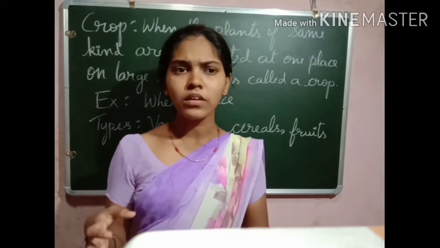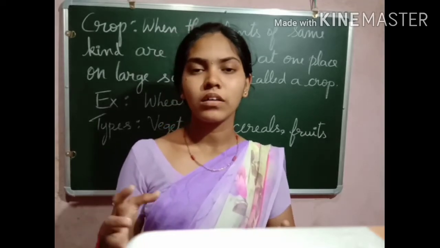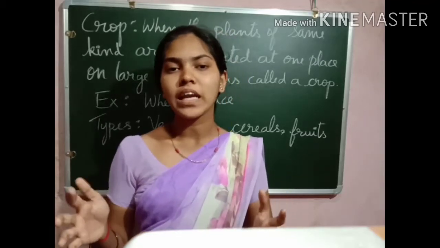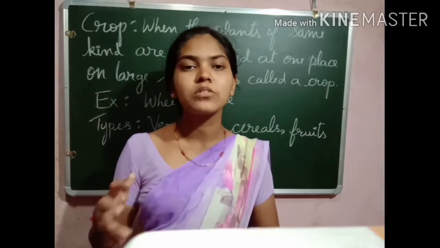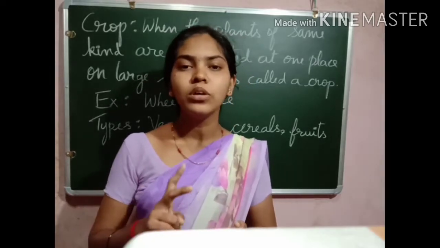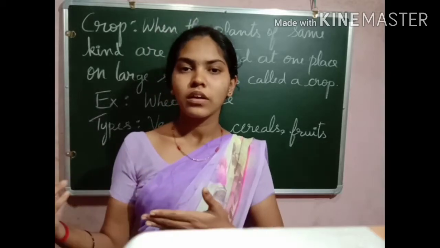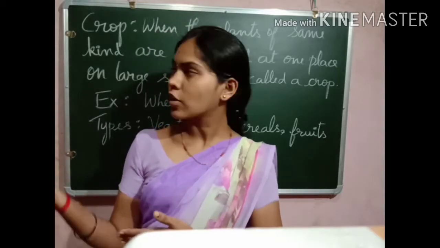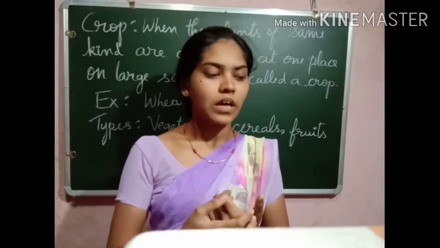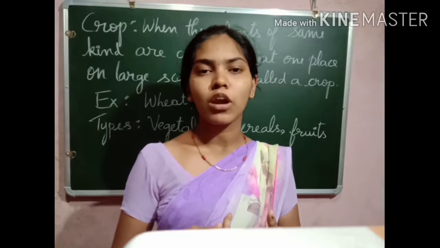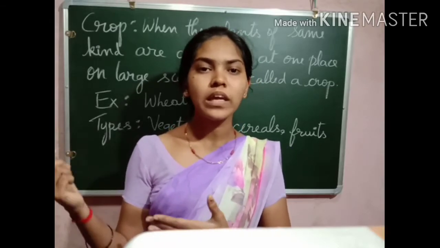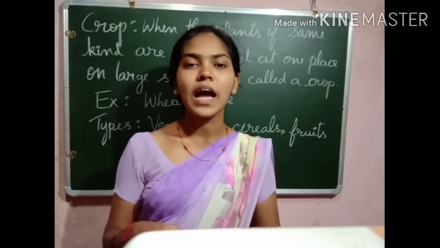So we are not able to grow all the crops in one place. Despite that, broadly we can classify the crops into two types based on the season. Based on the pattern of growing the crops, we can classify them into two types. One is Kharif crops, another one is Rabi crops. There are two types of crop growing pattern.